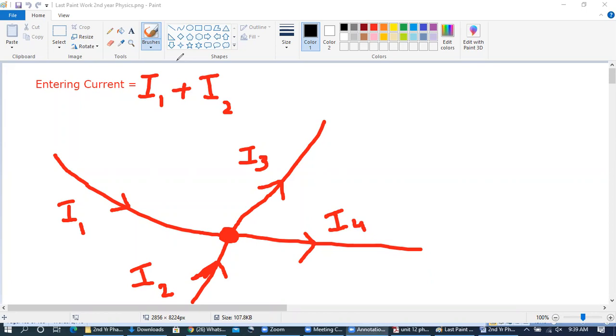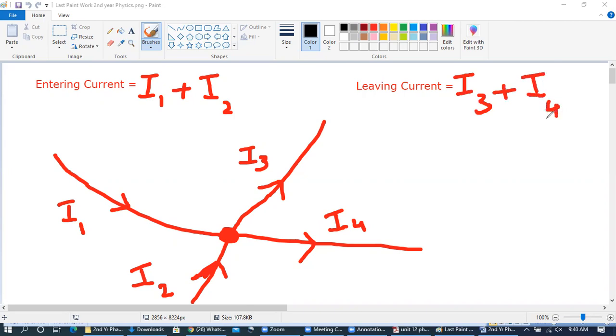Therefore, the leaving current is equal to I3 plus I4. Both are leaving from this point, so these two currents are leaving the system.